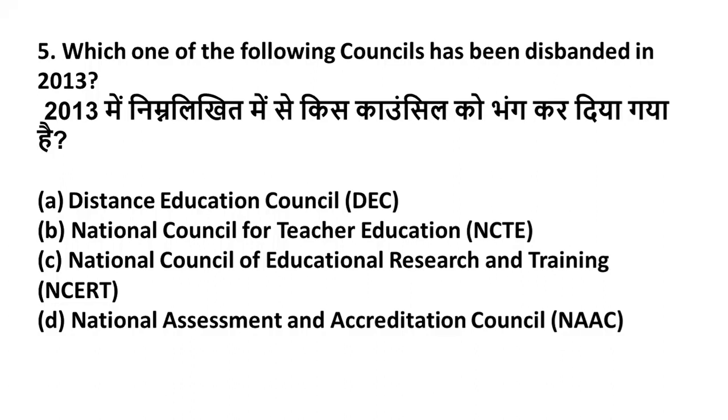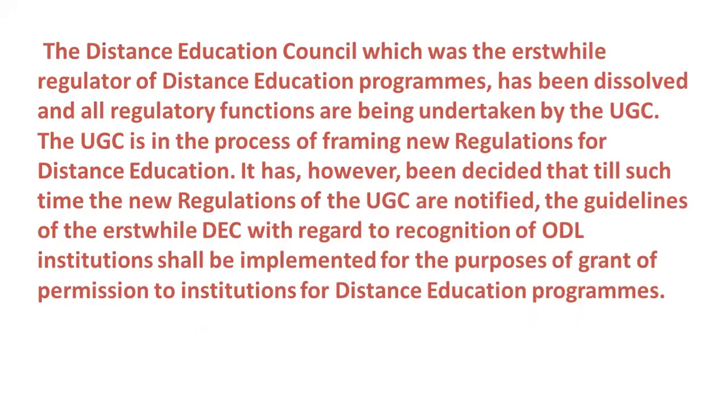So friends, here the right answer is option A, DEC, Distance Education Council, because this was disbanded in the year 2013. The Distance Education Council, which is known as the DEC, has been dissolved and all regulatory functions are being undertaken by the UGC.